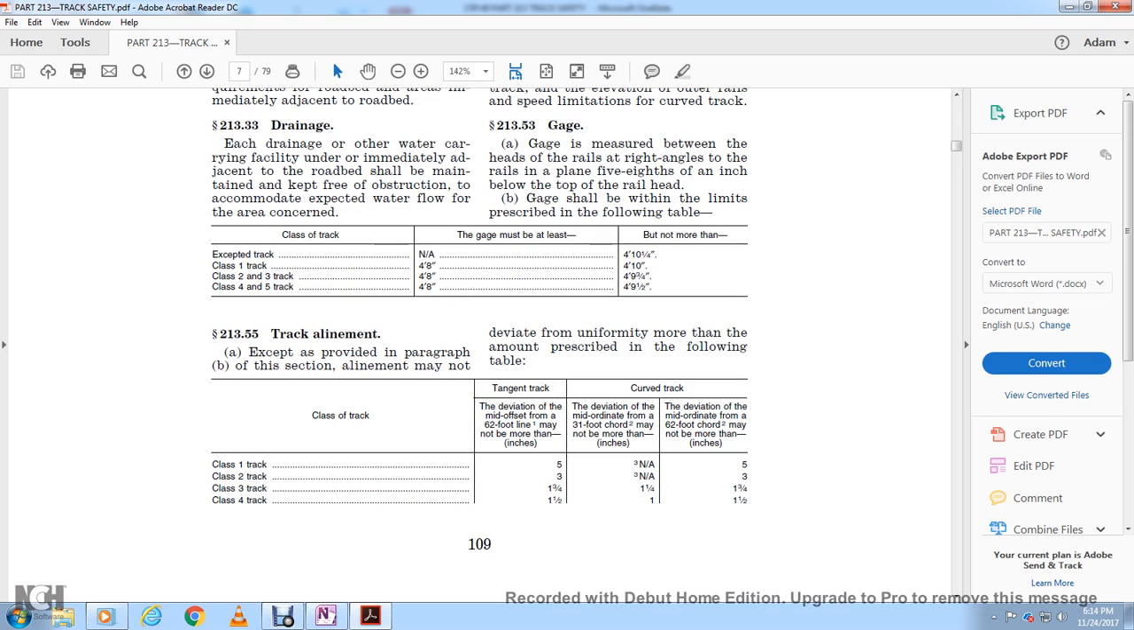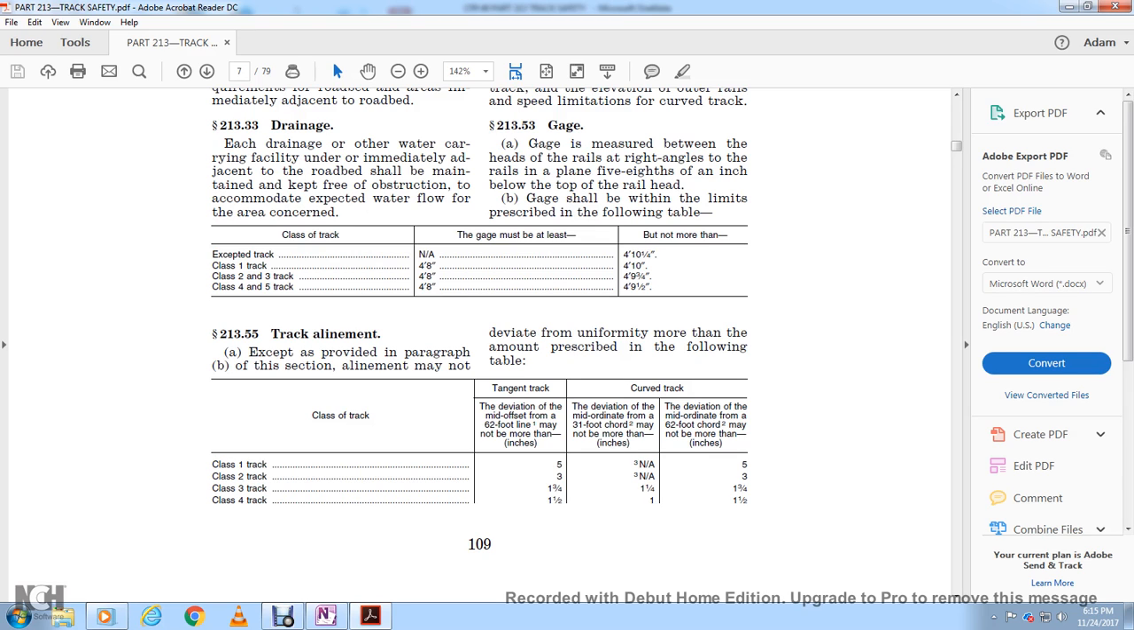213.55 track alignment. Except as provided in paragraph B of this section, alignment may not deviate from uniformity more than the amount prescribed in the following table. Class 1 track, tangent track, deviation of the mid-offset from a 62-foot line may not be more than 5 inches; for a 31-foot chord, not applicable.